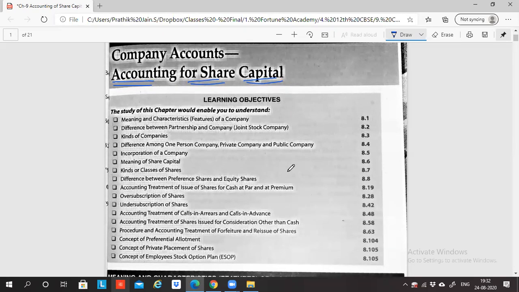chapter, we'll be learning what is the meaning of a company, what are the characteristics and features of the company, what is the difference between partnership and company, what are the various kinds of companies, and what is the difference between one person company, private company, and a public company. And also we learn what is incorporation of company, what is the meaning of share capital, what are the different kinds or classes of shares, right? And what is the difference between preference share, equity share, and so on, right? There'll be a lot of information in this particular chapter,